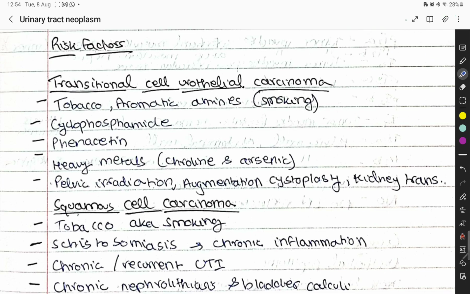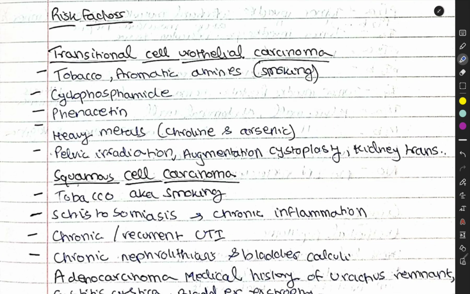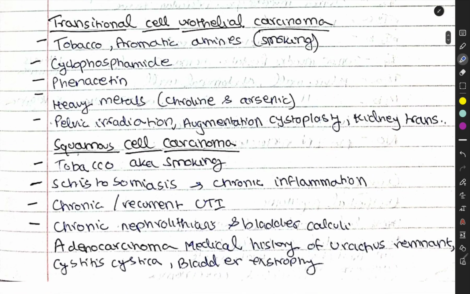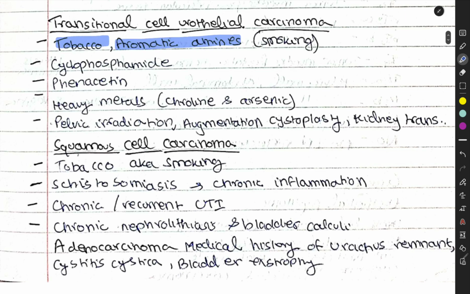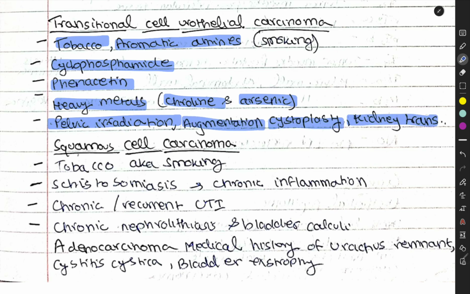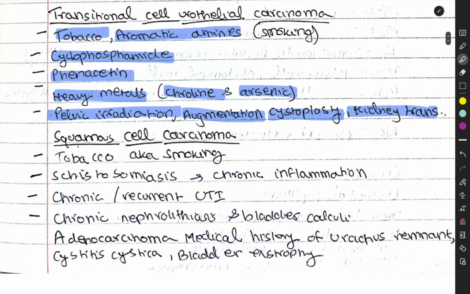For transitional cell urothelial carcinoma, the risk factors are tobacco, aromatic amines, smoking, cyclophosphamide, phenacetin, heavy metals like chlorine and arsenic, pelvic irradiation, augmentation cystoplasty, and kidney transplant.